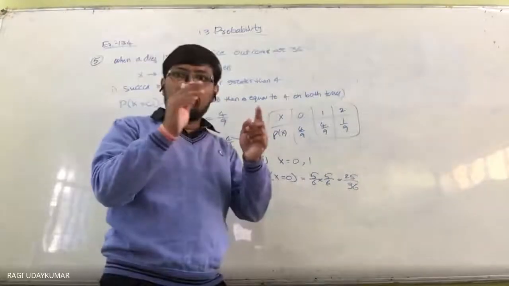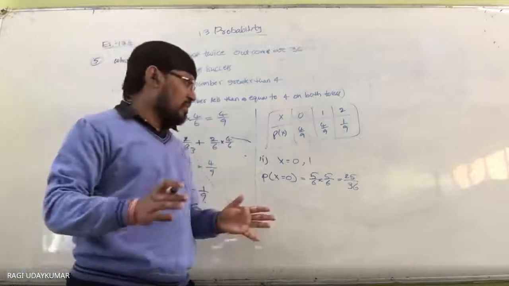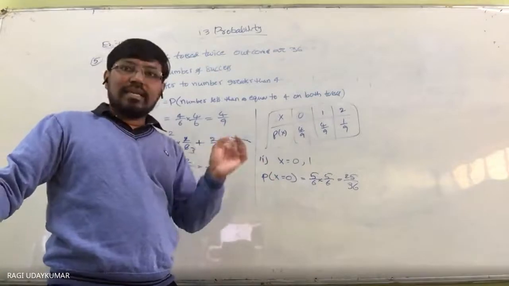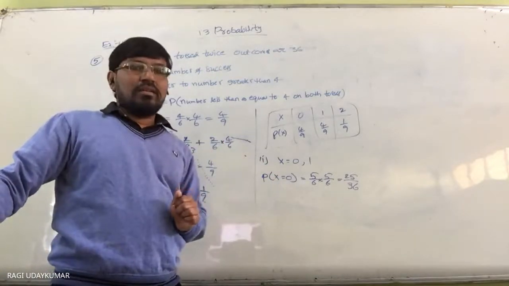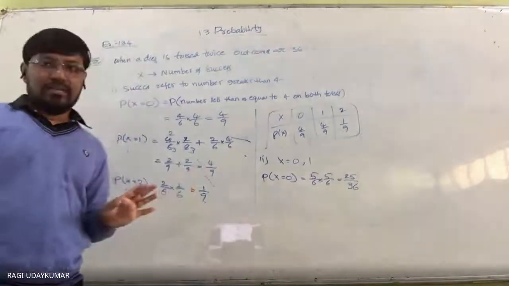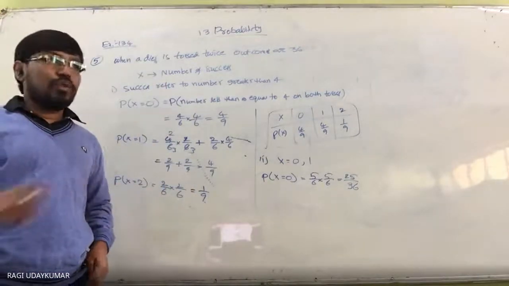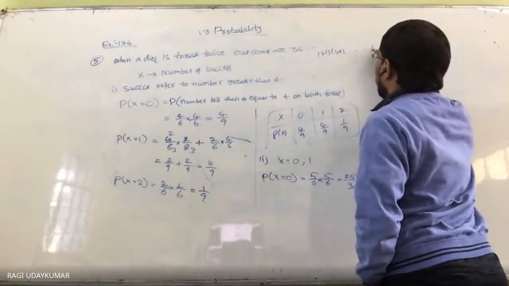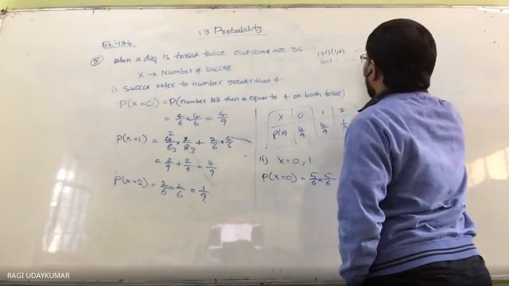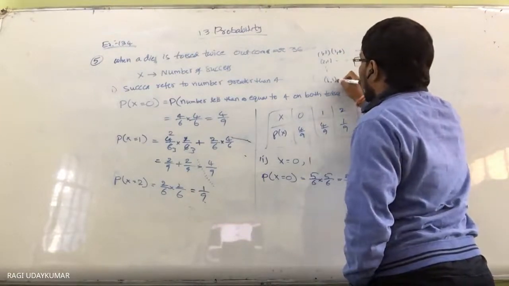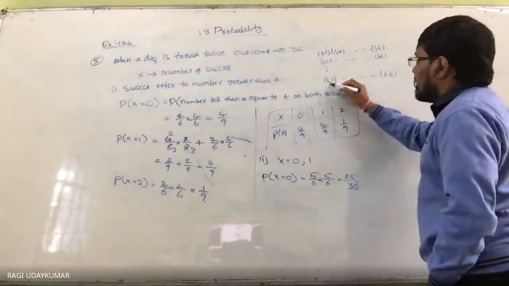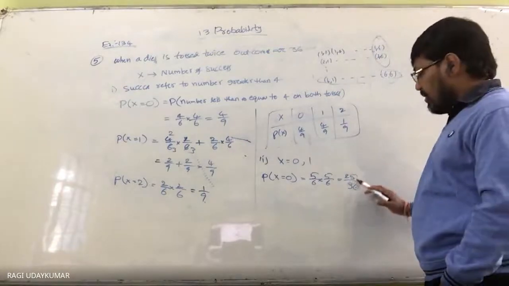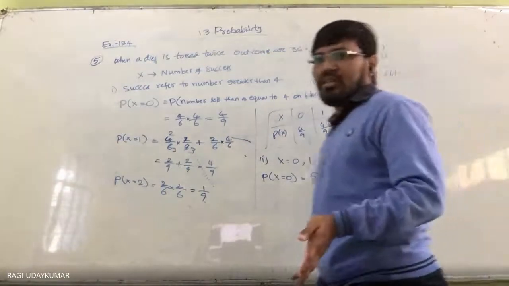Whenever you throw 2 dice, the outcomes are 1 comma 1, 1 comma 2, and so on up to 1 comma 6, 2 comma 1 up to 2 comma 6, and so on up to 6 comma 1 to 6 comma 6. The count without 6 is 25. Here the 6 row gives 6 outcomes, and the 6 column gives 5 more, so 11. Subtract 11 from 36 and you get 25 by 36. Like that also you can do it.